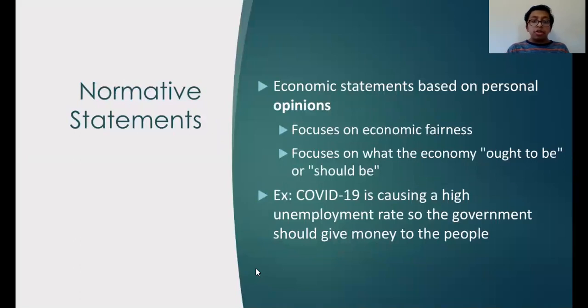On the other hand, normative statements are economic statements that are based on personal opinions. These opinions focus on economic fairness. They also focus on what people personally believe the economy should be or ought to be. An example of a statement would be, COVID-19 is causing a high unemployment rate, so the government should give money to the people to be able to spend money.